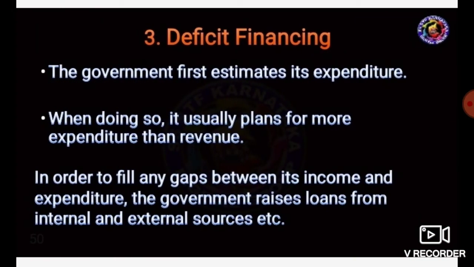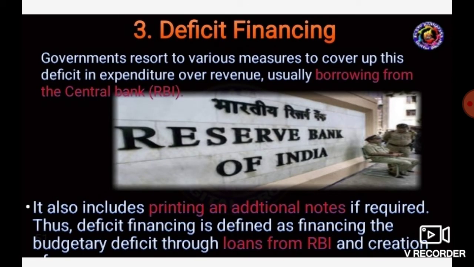Understand? The government borrows money from internal and external sources, and that is called public debt or public loans. The last concept in this lesson is deficit financing. The government first estimates its income, and it usually plans for more expenditure than income. To fill the gap between income and expenditure, the government raises loans from internal and external sources. If the expenditure is more than the income, it is called deficit financing.